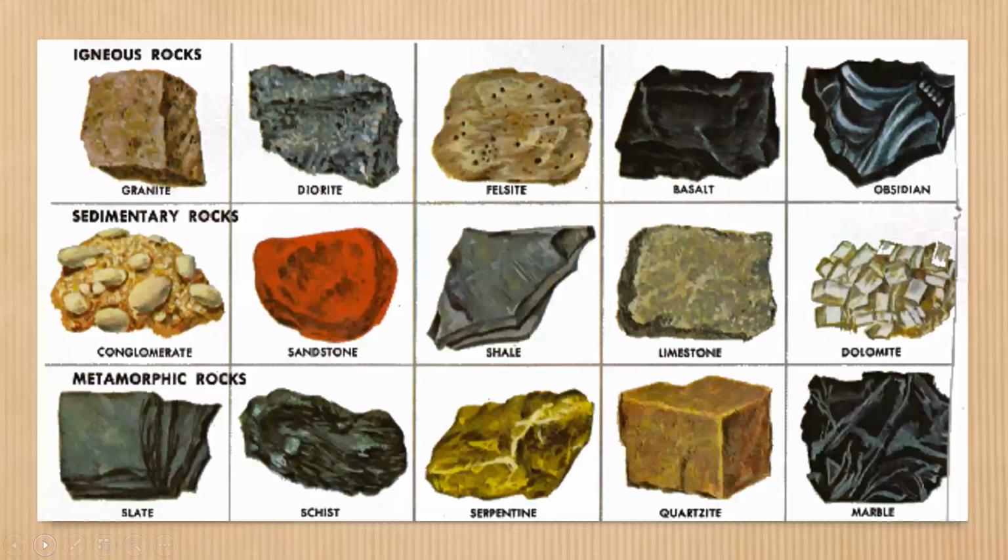Now, these are some examples of igneous rock again: granite, chlorite, calcite, basalt, obsidian. These are sedimentary: conglomerate, sandstone, shale, limestone, dolomite. Metamorphic rocks: slate, schist, serpentine, quartzite, marble.